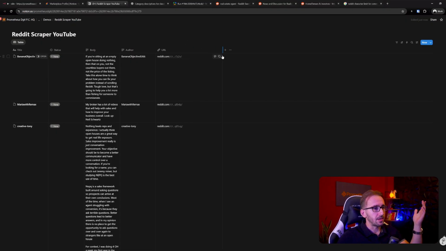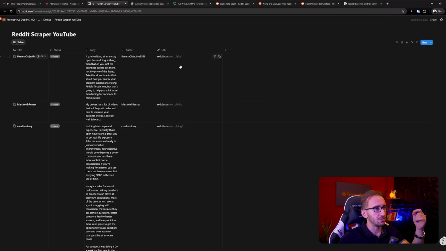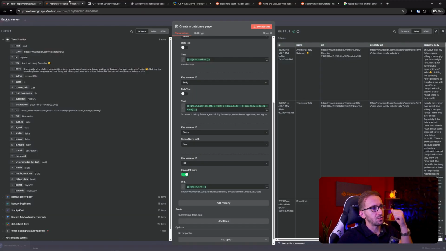And yeah, that's perfect. And that's a very useful piece of automation, because now the person that's using this automation can come in here, click the URL, and immediately go to the comment and message the author immediately. So that's super, super useful. And if I message this person, I'm going to click send message, but if for some reason I don't like this, I'm just going to click wrong result. Okay. So that's very useful.